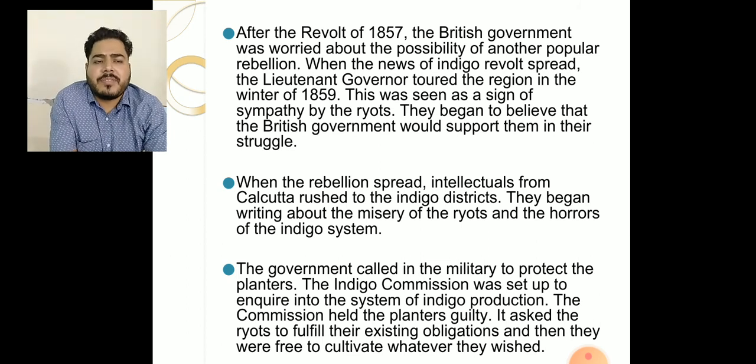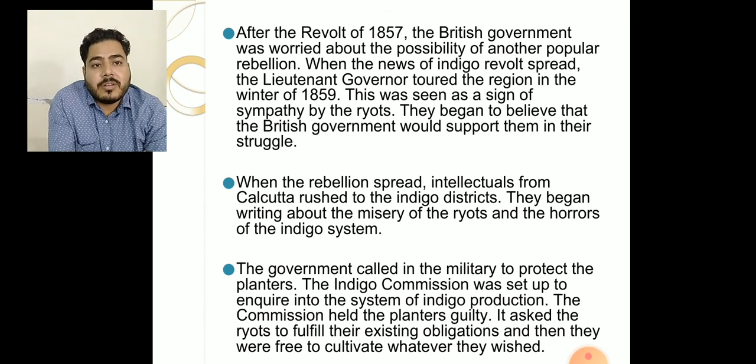After the revolt of 1857, the British government was worried about the possibility of another popular rebellion. So, the lieutenant governor toured the region in the winter of 1859. This was seen as a sign of sympathy for the ryots. When the rebellion spread, intellectuals from Calcutta rushed to the indigo districts. They began writing about the misery of the ryots and the horror of the indigo system. The government called in the military to protect the planters from the Blue Rebellion.